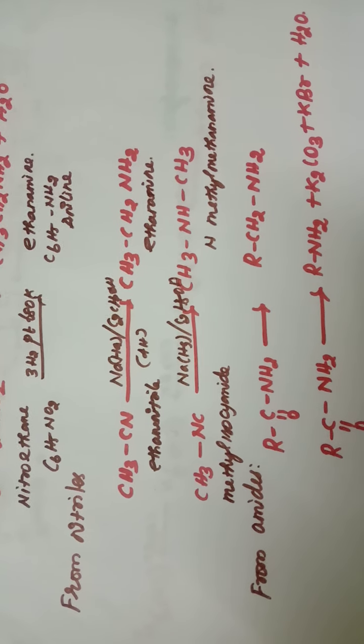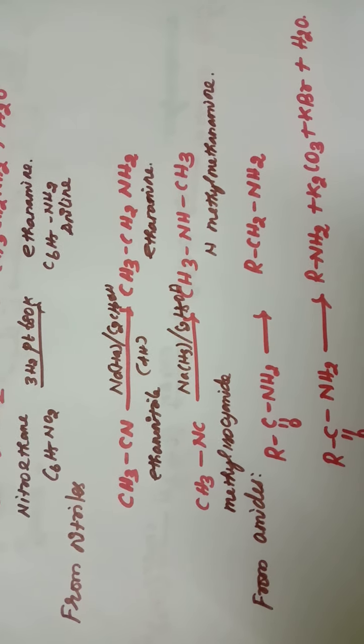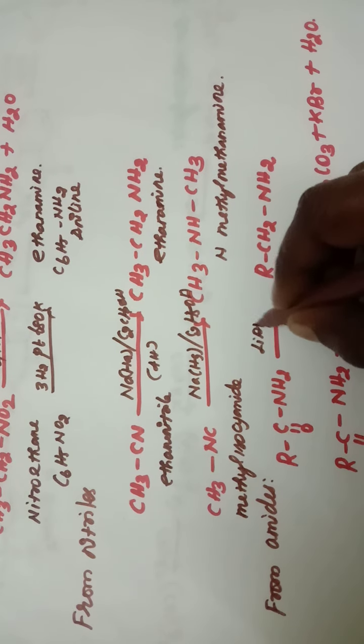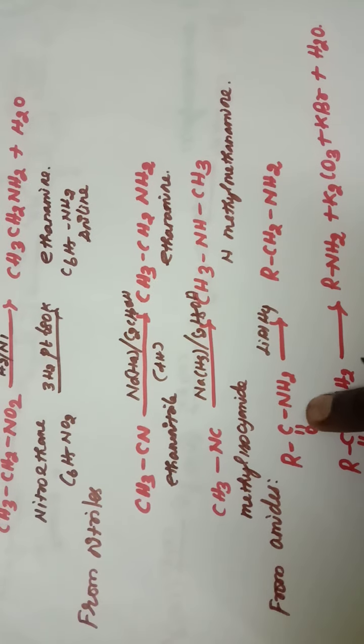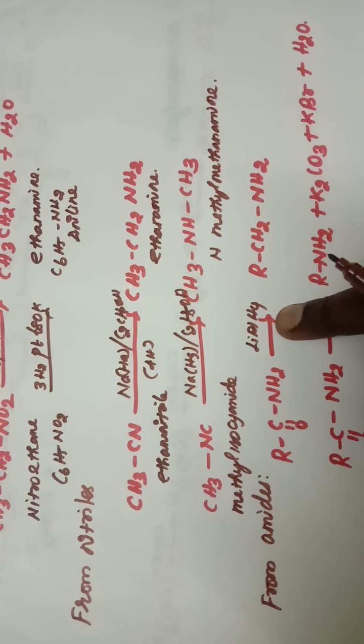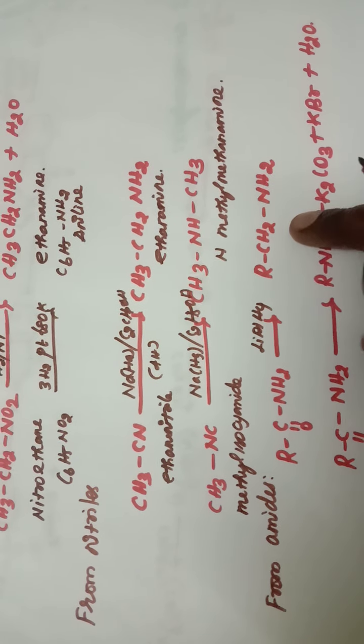The next one is from amides: reduction of amides with lithium aluminum hydride. When amides undergo reduction with lithium aluminum hydride, it gives amines.